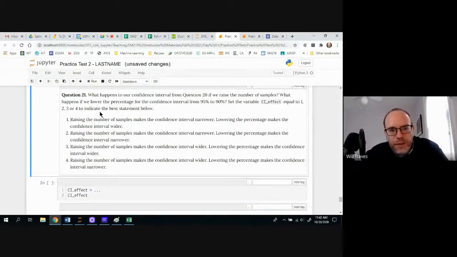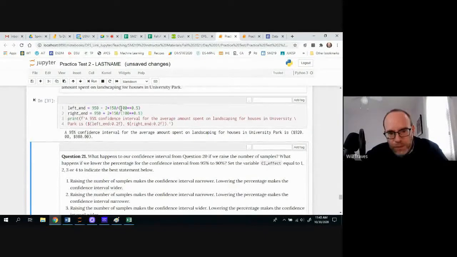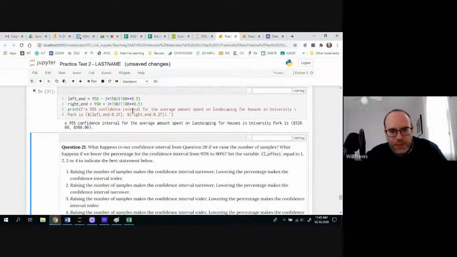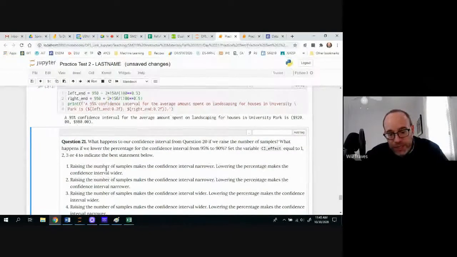All right, question 21. What happens to our confidence interval from question 20 if we raise the number of samples? Raising the number of samples is going to increase this number, 100. And so it's going to increase the square root of n, but it's in the bottom of a fraction, so it decreases the width of the confidence interval. Okay? So that's going to decrease. Raising the number of samples should shrink the confidence interval, gets narrower or more accurate, which makes good sense.